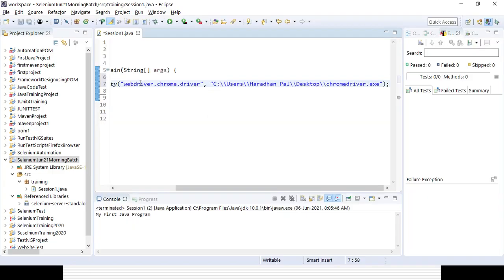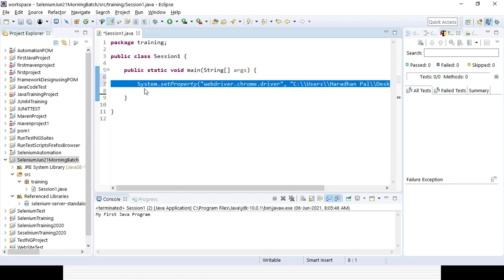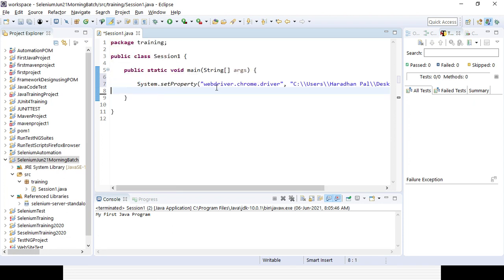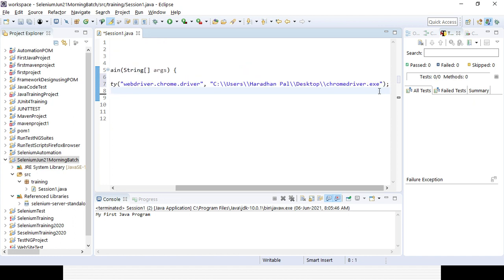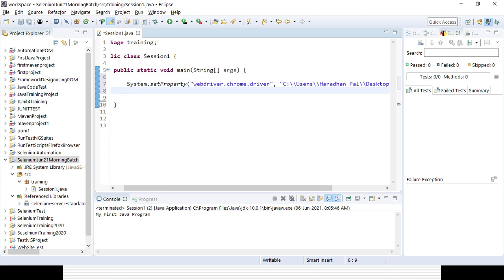So your application property is set, right? The Chrome driver's property is set: webdriver.chrome.driver is the key and this is the value for the Chrome driver. Then I will be creating an object or instance for the WebDriver interface. You need to make sure this is the WebDriver interface, and I am creating a variable driver, or object, where I will be calling new ChromeDriver.